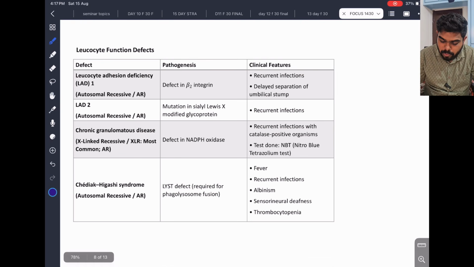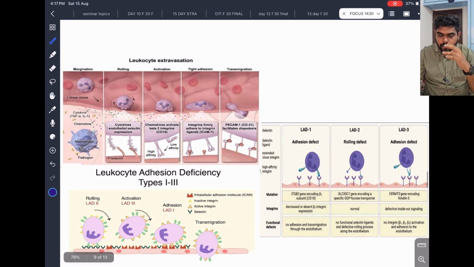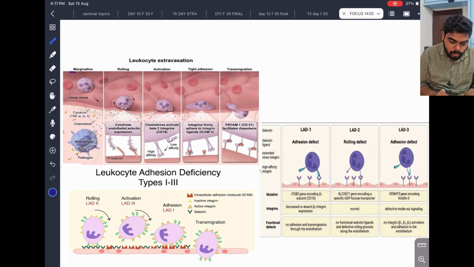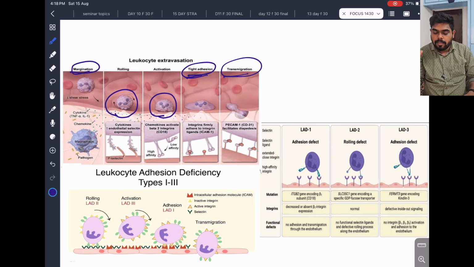Leukocyte function defect or leukocyte adhesion defects, these are very important. So what is this? Before that, we'll see what is happening. We know what is chemotaxis, how leukocyte WBC is working in that. So we know margination, the leukocyte will go to the margins, then it will roll, get activated, adhere, and then go to transmigration. So this is the flowchart of our leukocyte extravasation.